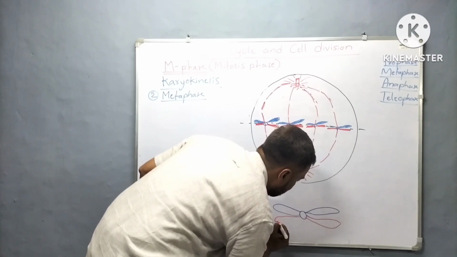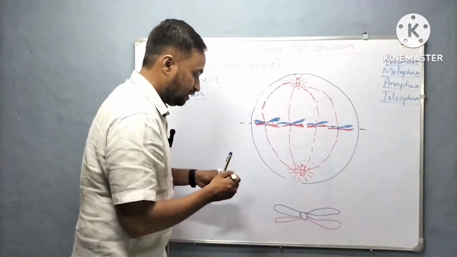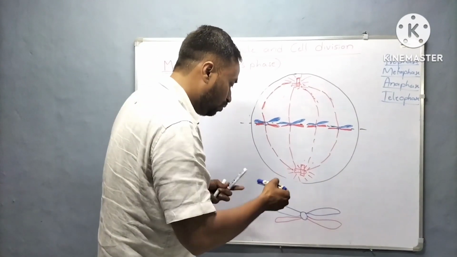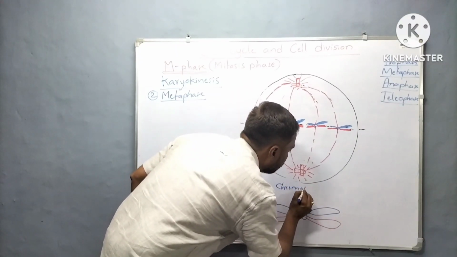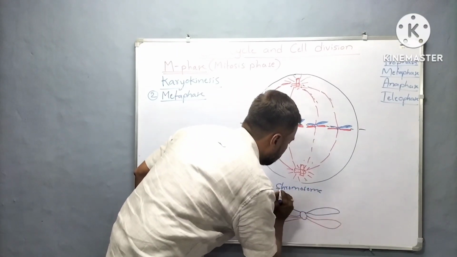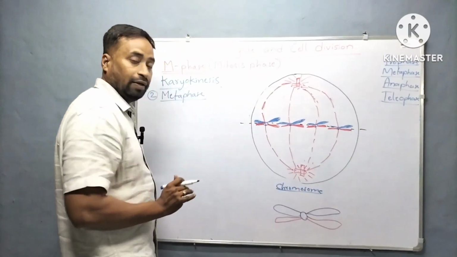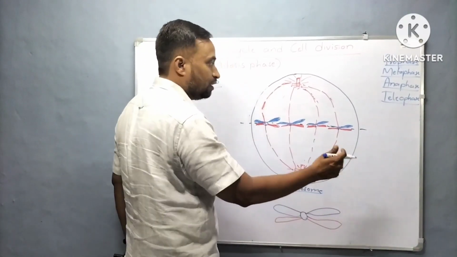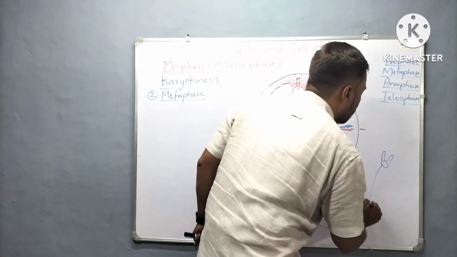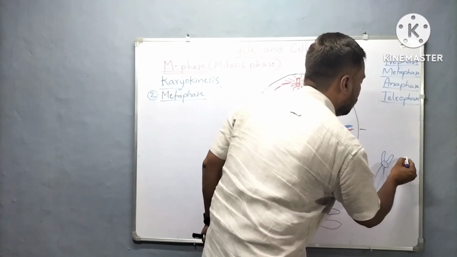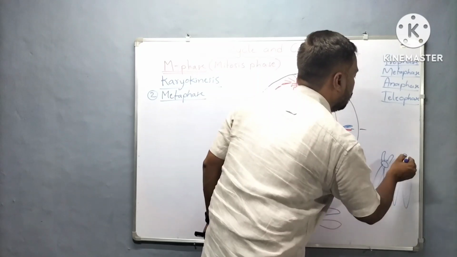Let us assume this is a chromosome, which is X-shaped right now. Even the shape may vary, like this, like this, or like this.